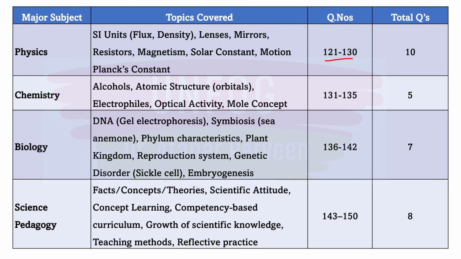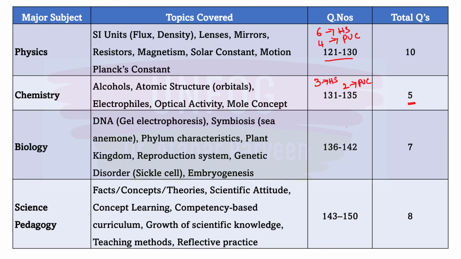In this, there are 6 questions from high school, and 4 questions you can say are from PUC part. When I say high school, it includes ICSE also, it includes CBSE also. Like that only from chemistry part, 5 questions were asked in that question paper. In that, 3 questions were from high school and 2 questions were from PUC.